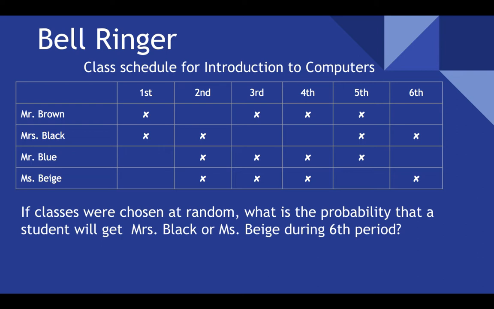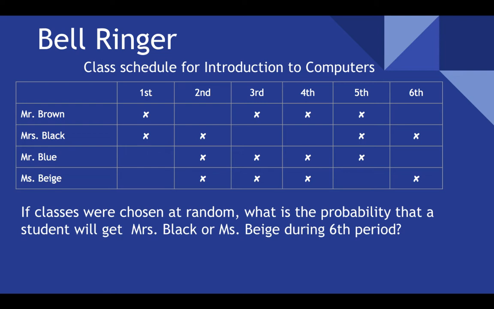So the class schedule for Introduction to Computers has 4 professors: Mr. Brown, Mrs. Black, Mr. Blue, and Miss Beige. As you can see, the classes are chosen at random. What is the probability that a student will get Mrs. Black or Miss Beige during 6th period?